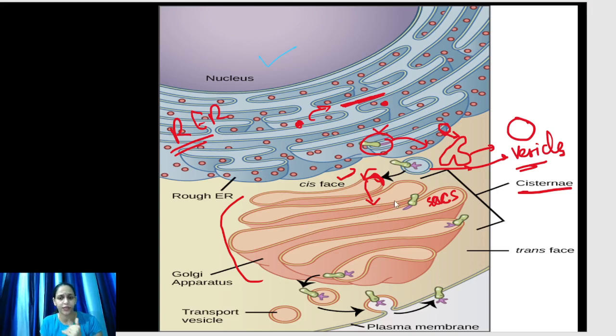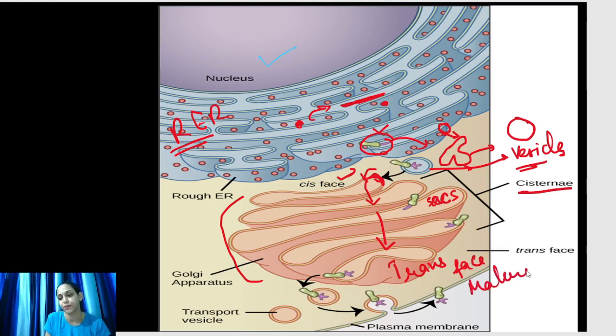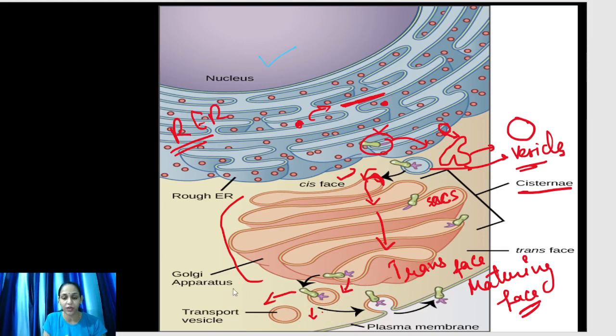The already modified proteins undergo sorting, tagging, and packaging in the Golgi apparatus, and are then transported to the trans face. This is the trans face, also known as the maturing face. These modified proteins then again bud off with vesicles and are distributed to different organelles like lysosomes or to the plasma membrane. This is all about the endomembrane system.